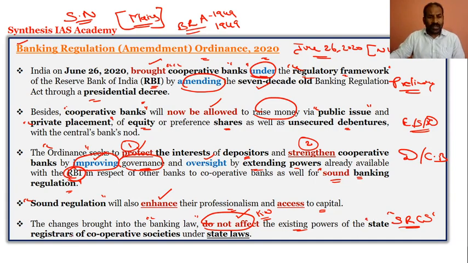The state registrars of cooperative societies under state laws. Please do consider this point, it is very, very useful information. The changes brought in by the banking law do not affect the existing powers of the state registrars. So the state registrars of the cooperative societies under the state laws will not be affected by the new banking law.